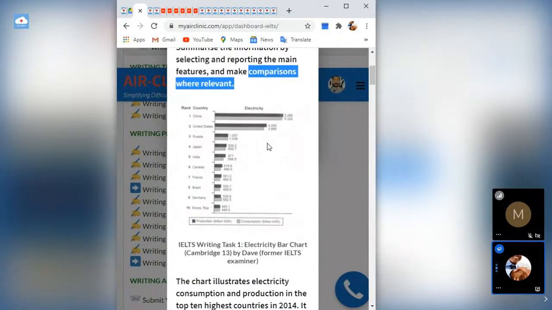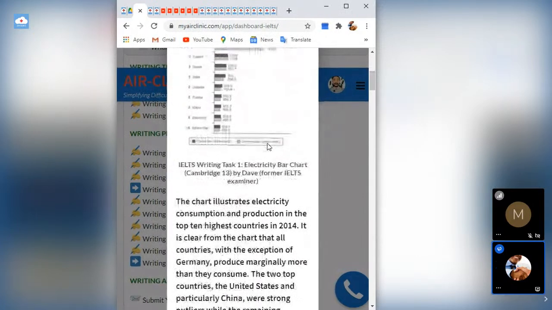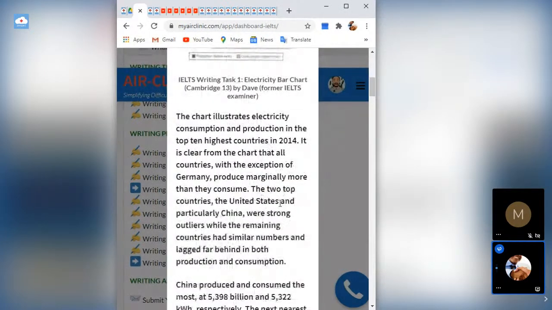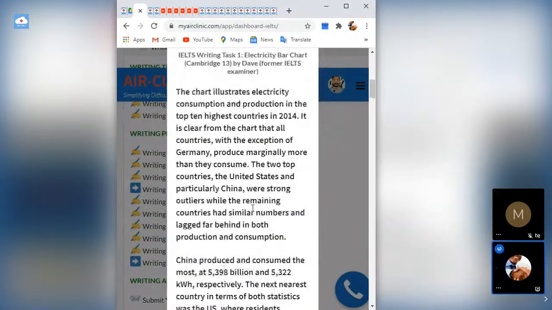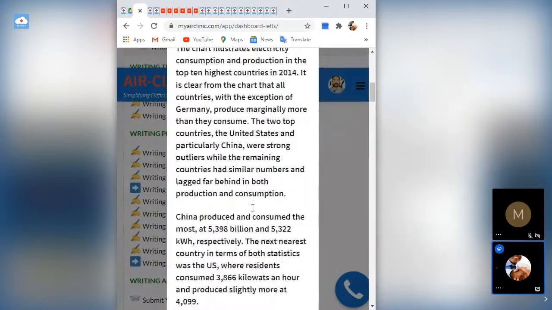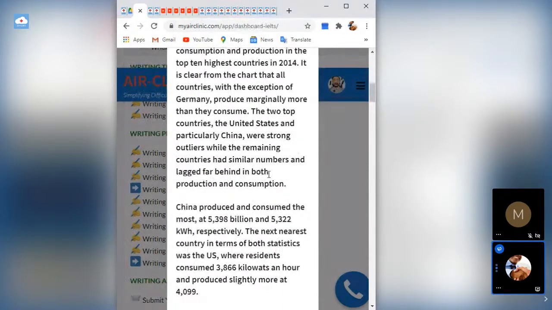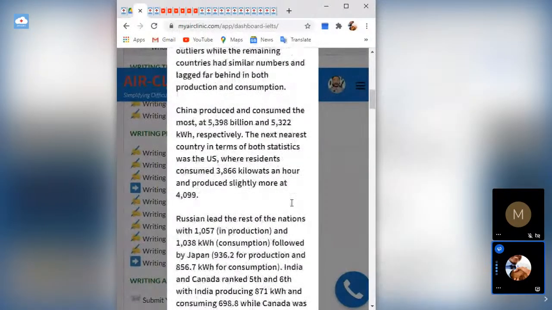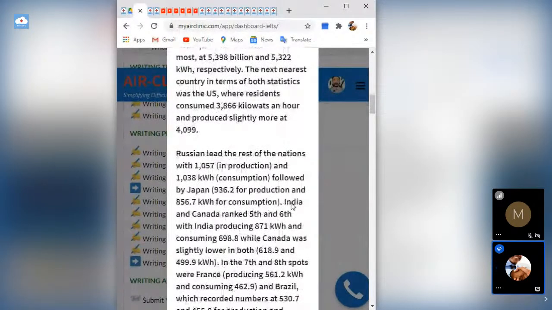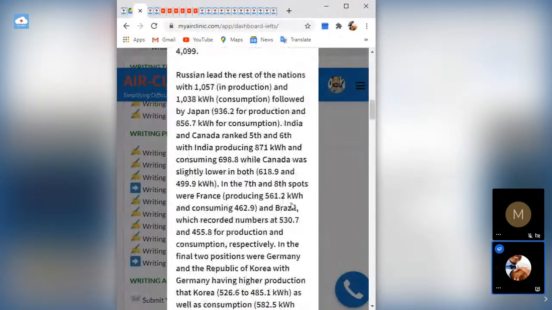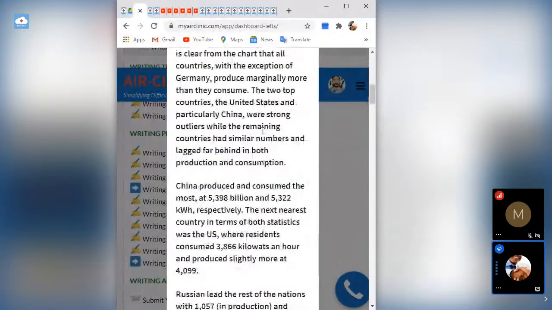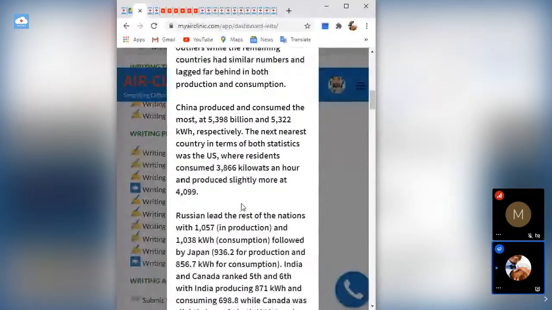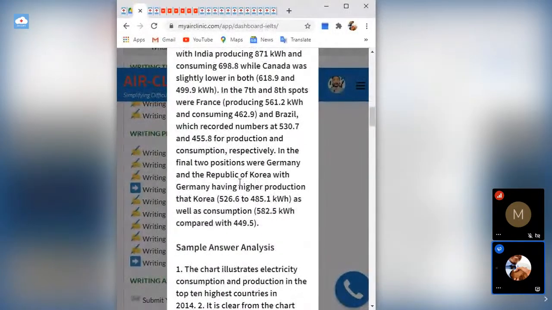So this writer has already stated it as a general overview. Then another general overview said the two top countries, the United States and particularly China, were strong outliers, while the remaining countries had similar numbers and lagged far behind in both production and consumption. All right. So I'm not going to be reading everything exactly, but I read that first paragraph. And you can see in one, two, three paragraphs, he was already done with the write-up. And if you count this, I'm sure you get more than 250 words.